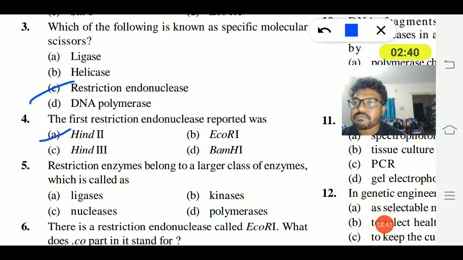Fifth question, restriction nucleases belong to the larger class of enzymes called ligases, kinases, nucleases or polymerases. They belong to the largest class of enzymes called nucleases, which are divided into exonucleases and endonucleases. Exo means outside, cutting the DNA from outside. Endonuclease has a specific region where it cuts the DNA.